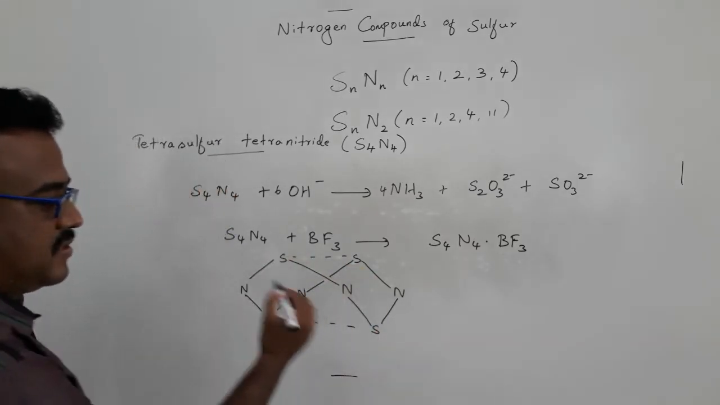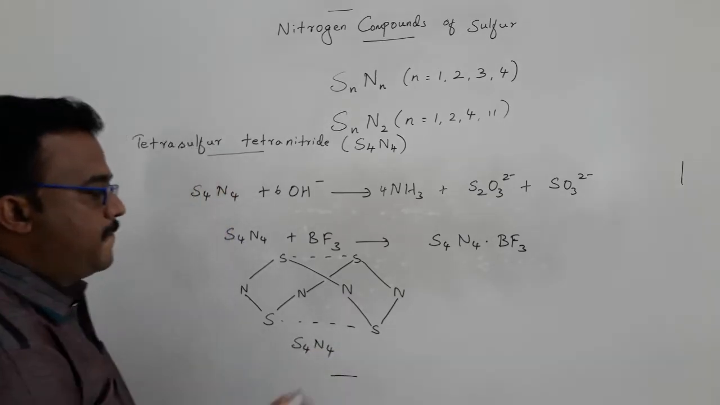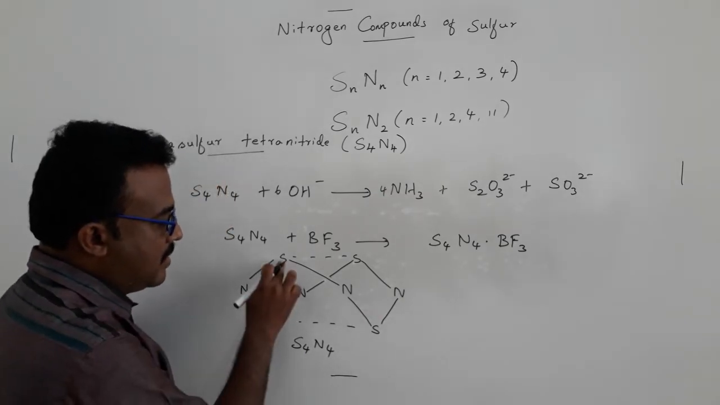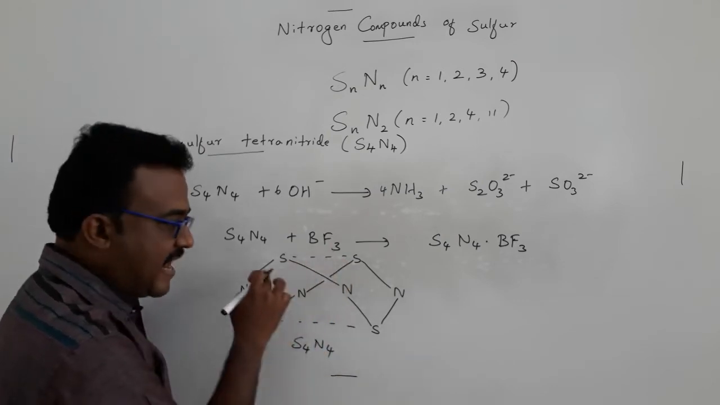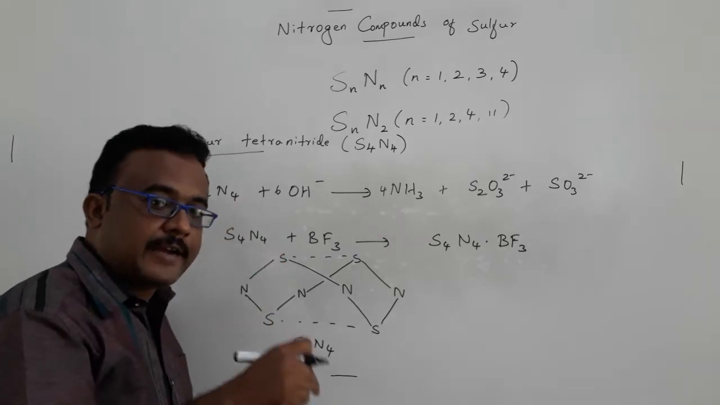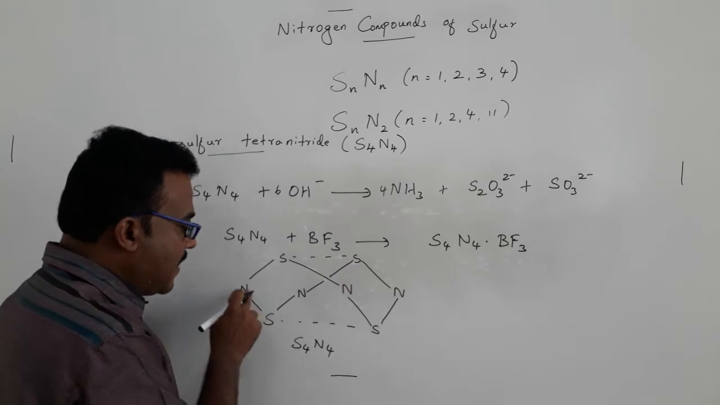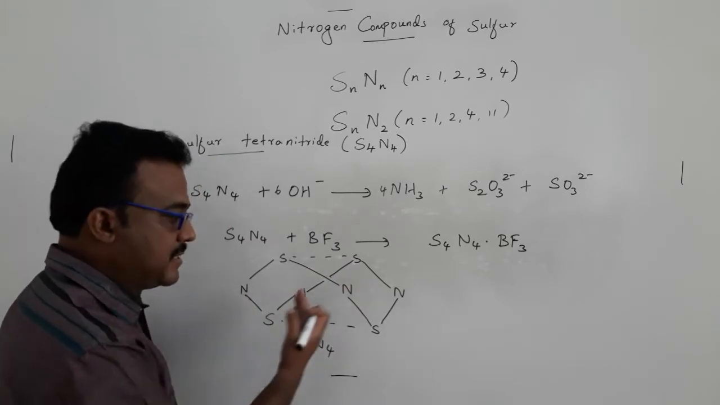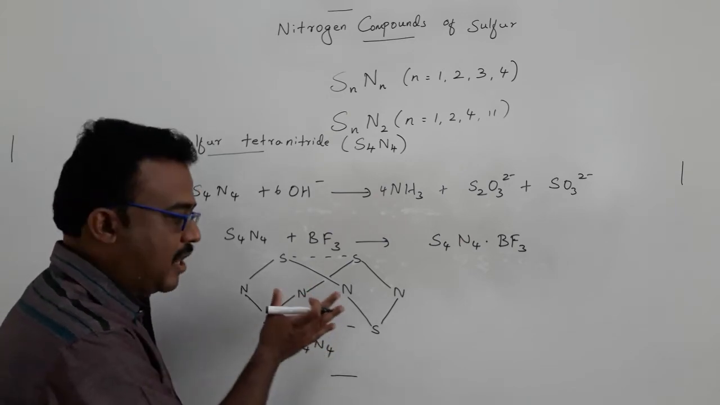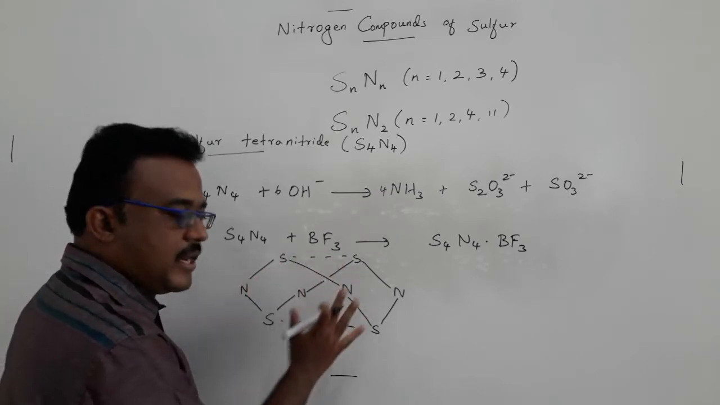So this one is the structure of S4N4. If you react with Lewis acid, you can see the change. The interesting part of the structure is these 4 sulfur atoms. If you connect these 4 sulfur atoms, it looks like a tetrahedron, each vertex occupied by sulfur. Similarly for the 4 nitrogen atoms. Because it is a 2-dimensional drawing, I have not drawn it in 3D, but actually it has a 3D structure.